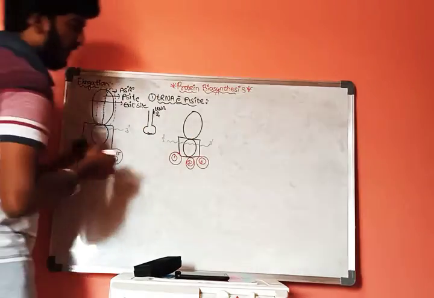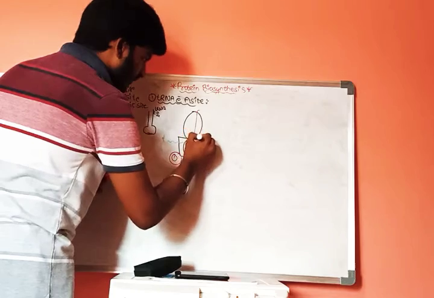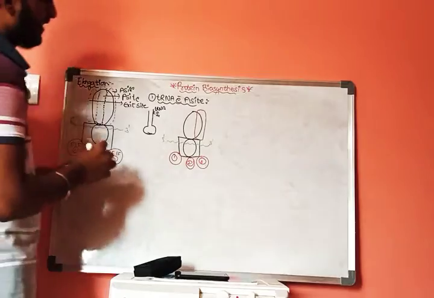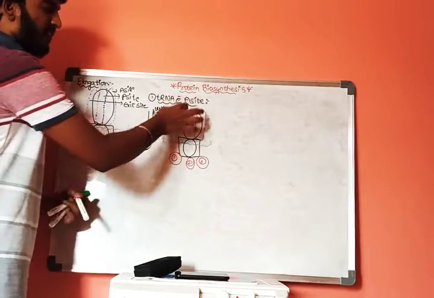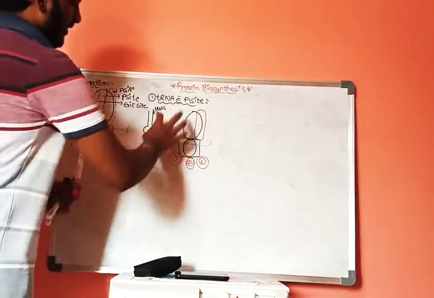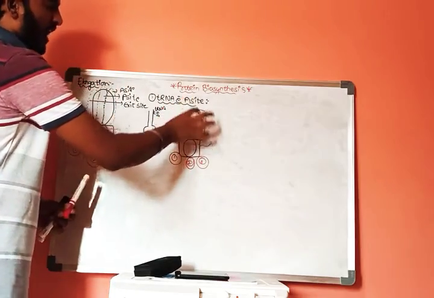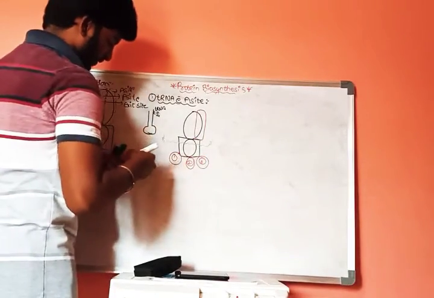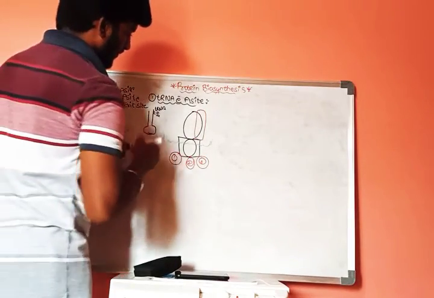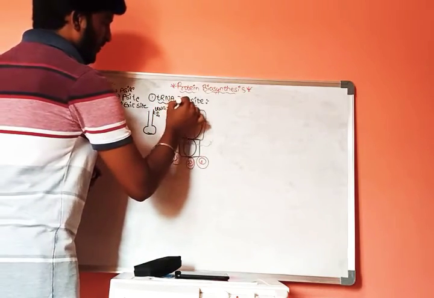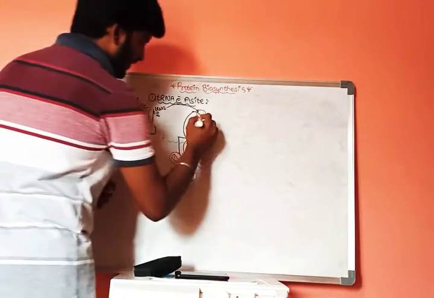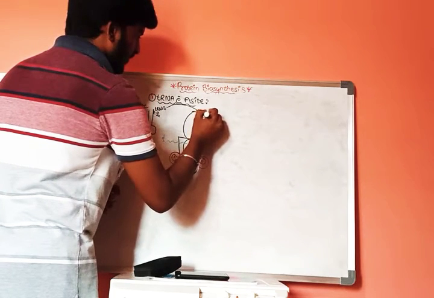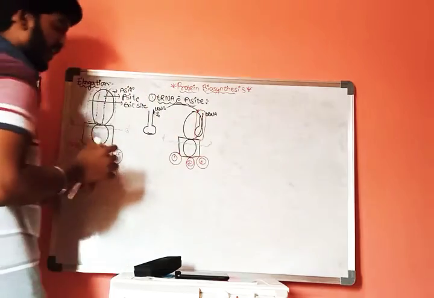Now, when we consider the A site, this is A site and this is P site and this is exit site. Attachment of tRNA with this A site. Already here we have one tRNA molecule, and now this tRNA molecule will get attached to the ribosomes.